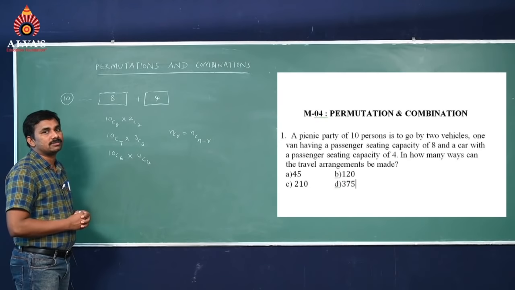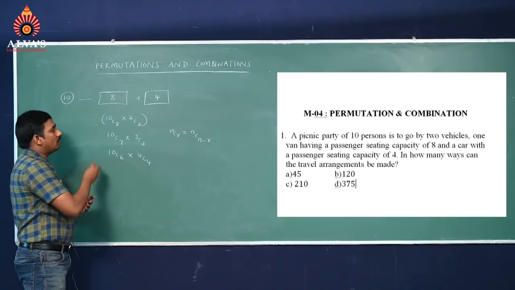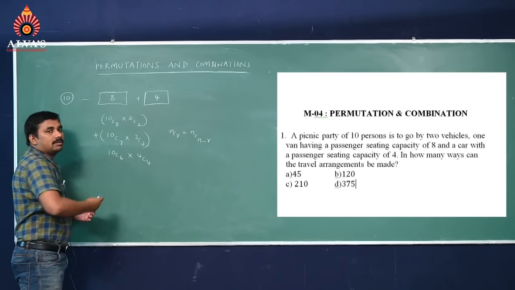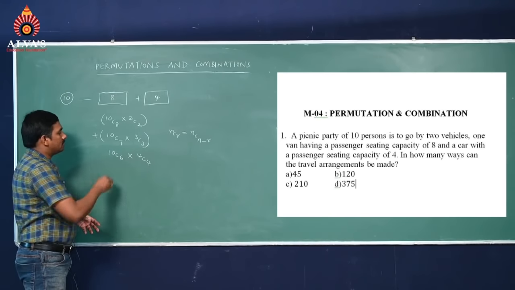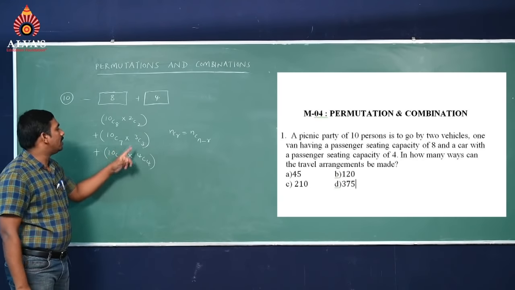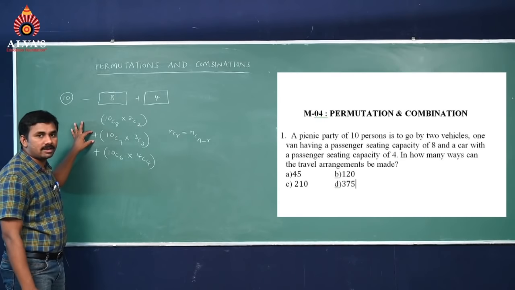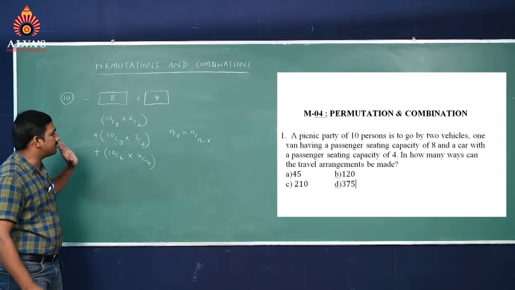In permutations and combinations, if you have more chances after arrangement, we apply the symbol plus. Till the operation is over we take the product, and if one more possibility is there we consider plus. That's why here we have 3 possibilities.